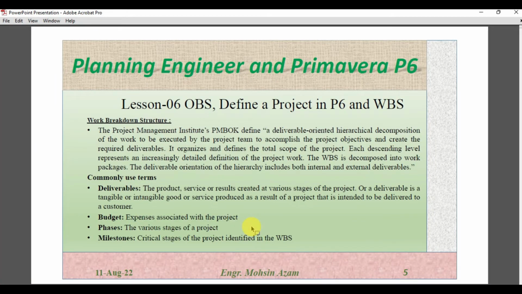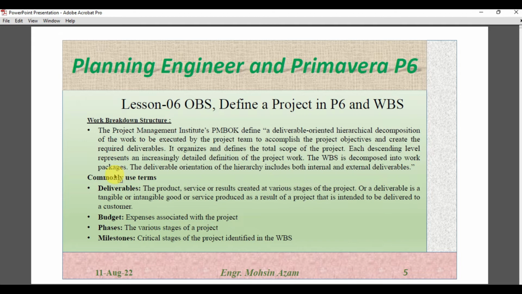Okay, next is work breakdown structure. What is actually a work breakdown structure? As per the Project Management Institute, PMBOK, which is basically an institute for project managers, it is deliverable oriented. What is actually a deliverable? A deliverable is any product or service or result created at various stages of the project.